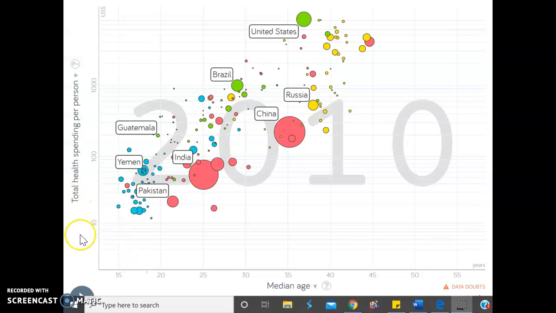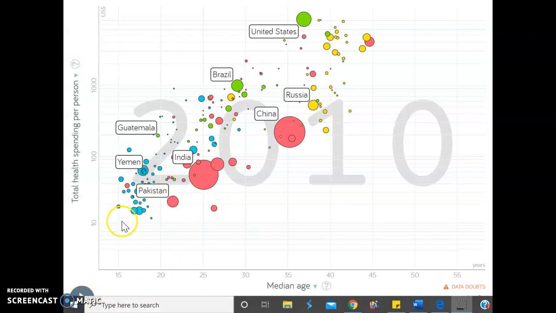Hey guys, so today we're going to be talking about total health spending per person, which is on the y-axis, and median age, that is on the x-axis. Before I created my graph, I did expect there to be correlation. My thoughts were that if you had a higher median age, you would probably spend more money on healthcare, and vice versa. If you spent a little bit of money on healthcare, you'd probably have a lower median age.